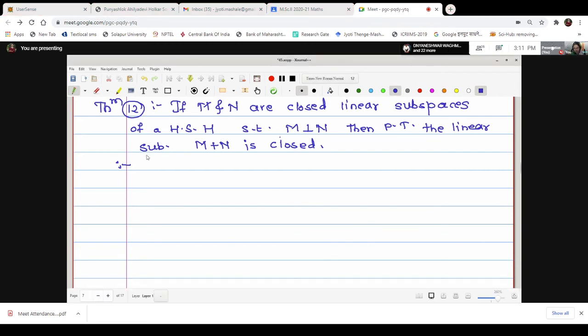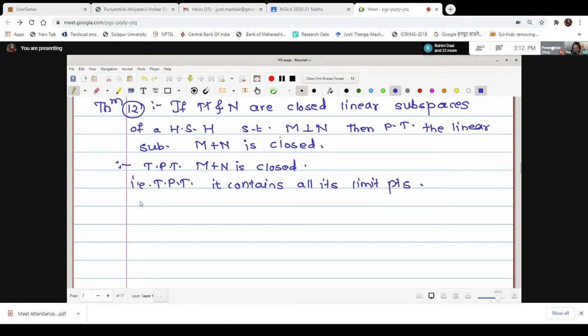Yes. Okay, therefore let us come to this point: we want to prove that M plus N is closed. To prove that it is closed, what is our aim to show? It contains all its limit points. I will write here: that is, to prove that it contains all its limit points.